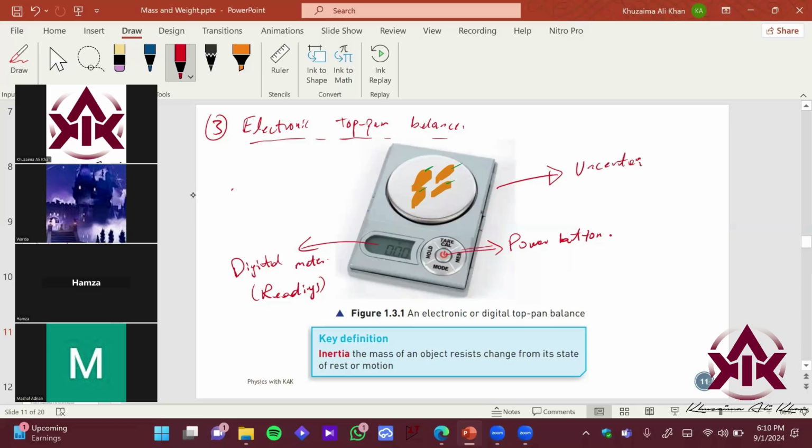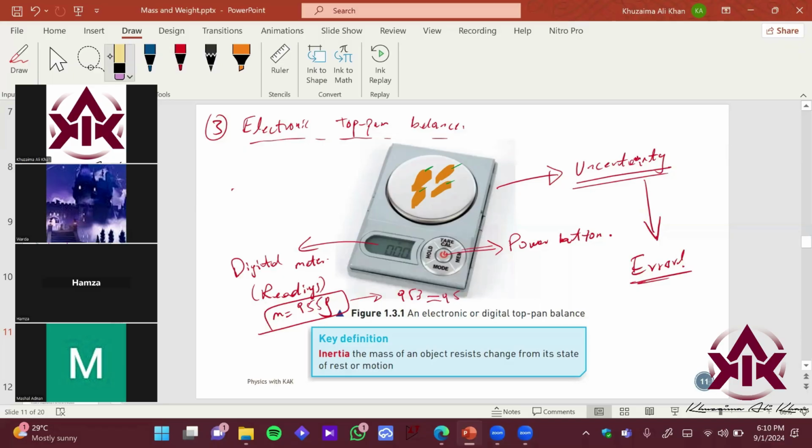Can anyone explain what is meant by uncertainty? Basically that is some error, right? So let's say you get a reading for the mass of these particular mangoes of 955 grams. But there would be certain errors. It would actually be, let's say, 953, but the error in the instrument is telling you 955. There are some very small margins of error.